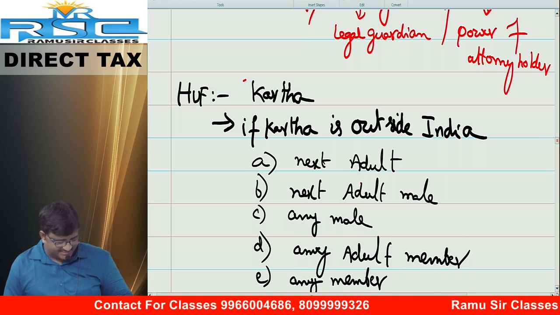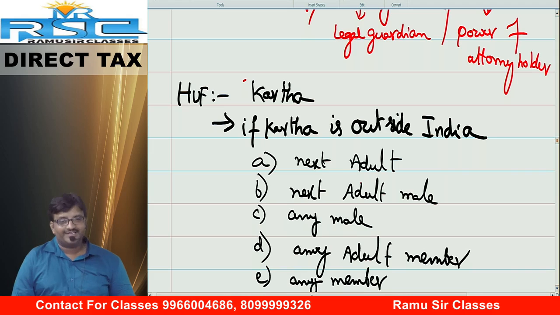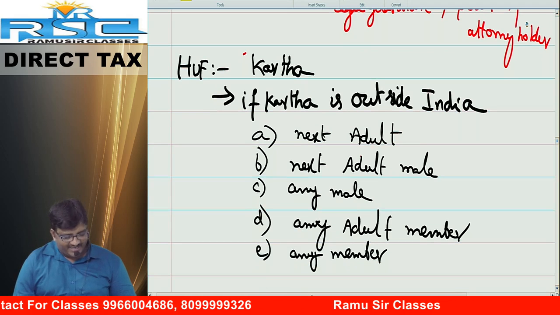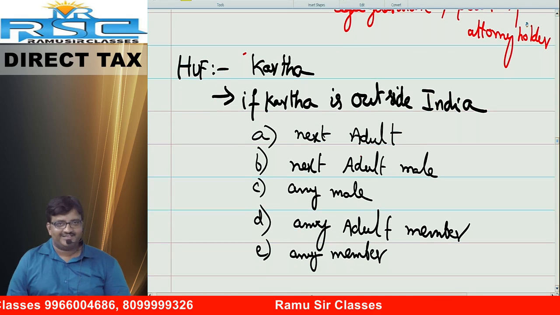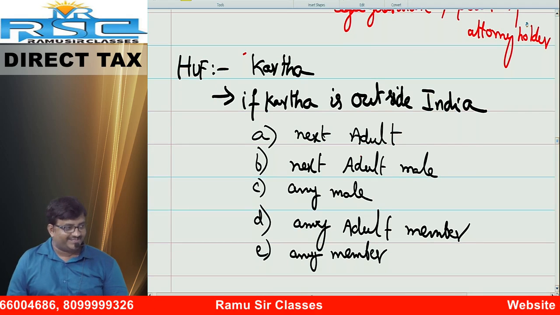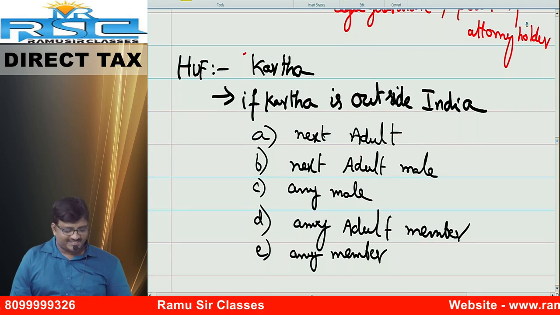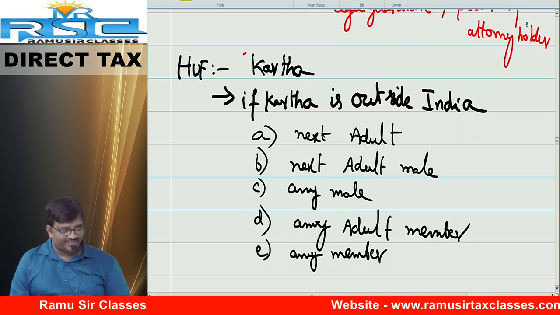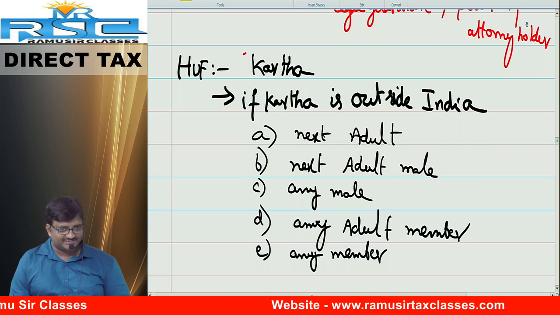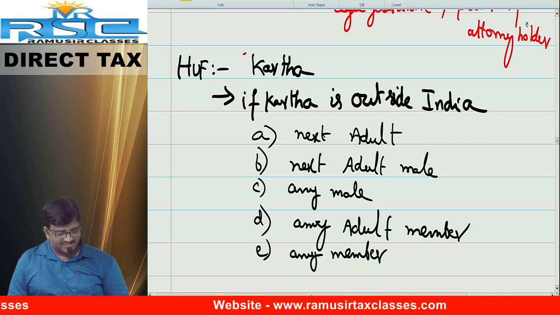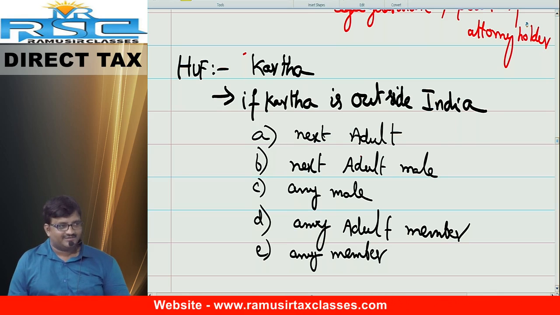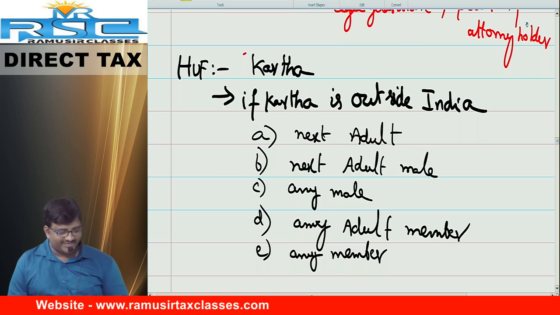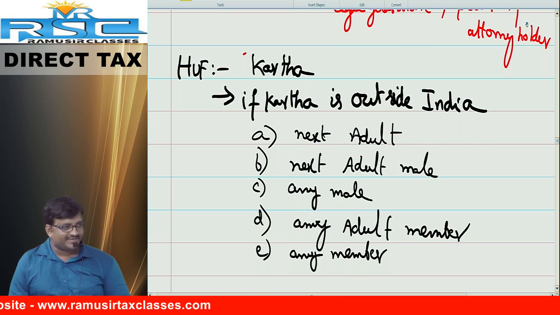You can send the SMS also. Ready? Tell me: A or B or C or D or E. Voting: next adult member, raise your hands. Only 1, 2, 3. Very good. 4, 5, 6. Very good. Next adult male. Male persons only, raise your hands. Any male member can sign.